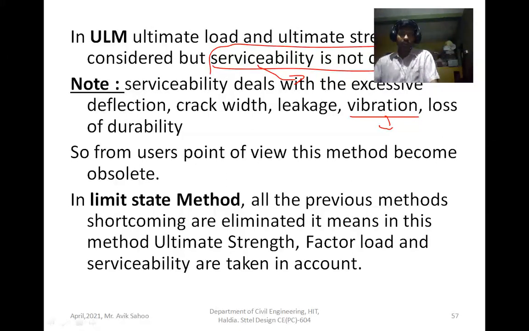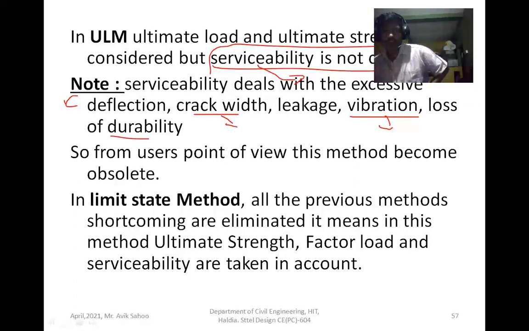So these criteria are checked in the serviceability condition, including loss of durability. This criterion is very important to design the member.